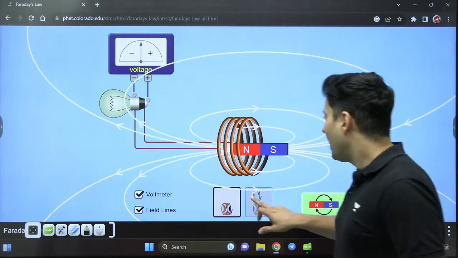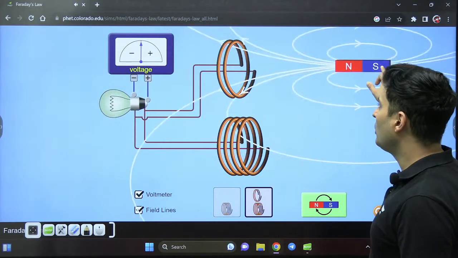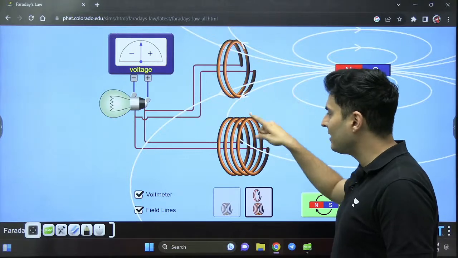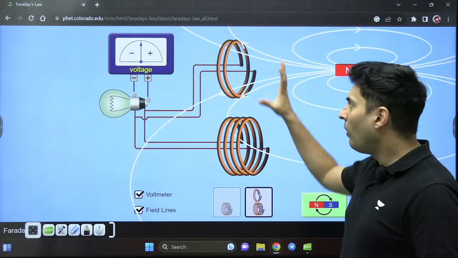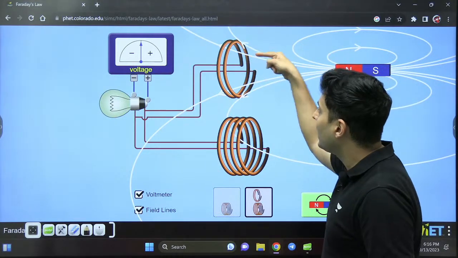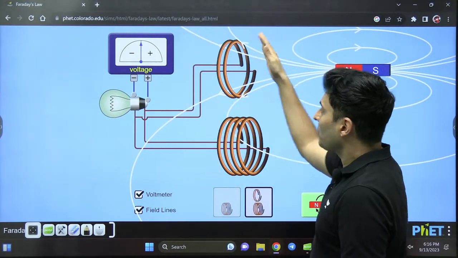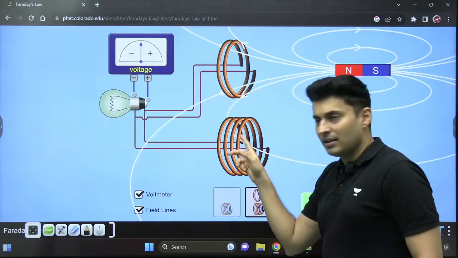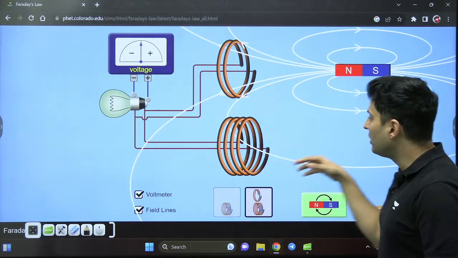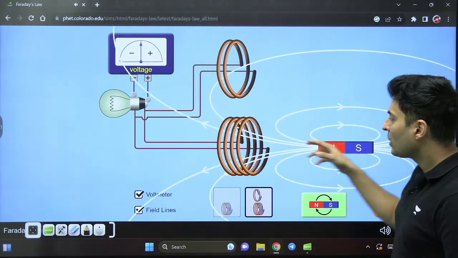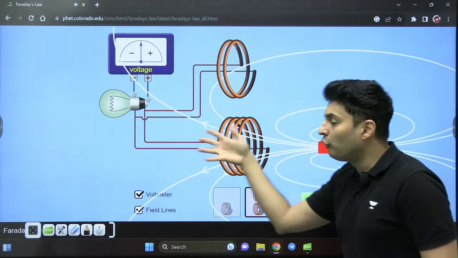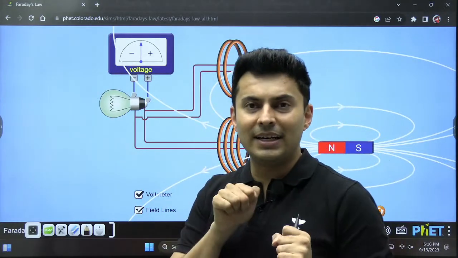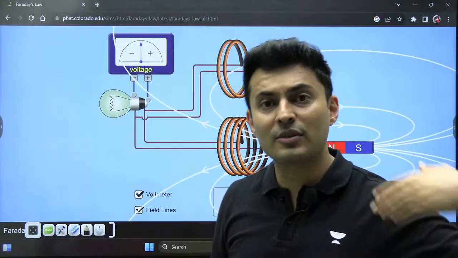Now the best part is I can compare two coils over here. Look at this. What is the difference between both the coils? This coil has only 2 turns. This coil has more turns, 4 turns maybe. So the same field lines will cut through each coil. So the flux will cut through the total coil 2 times. In this particular coil, through each turn the field lines will go, so through the total coil it will cut 4 times. Each turn will have those field lines, so the total coil will see the flux 4 times.